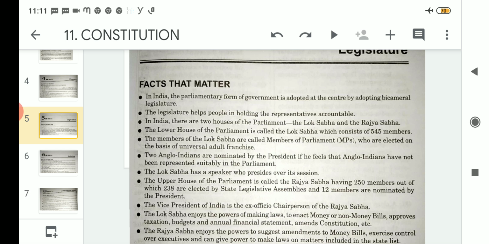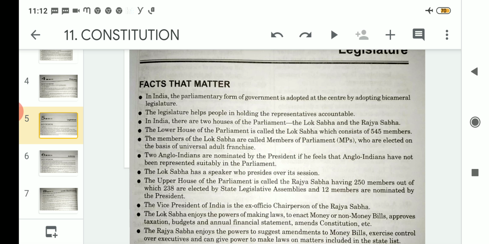Now, talking about the upper house of the parliament, it is called the Rajya Sabha, having 250 members, out of which 238 are elected by the state legislative assemblies, and 12 members are nominated by the president. So regarding Rajya Sabha, what is the equation?